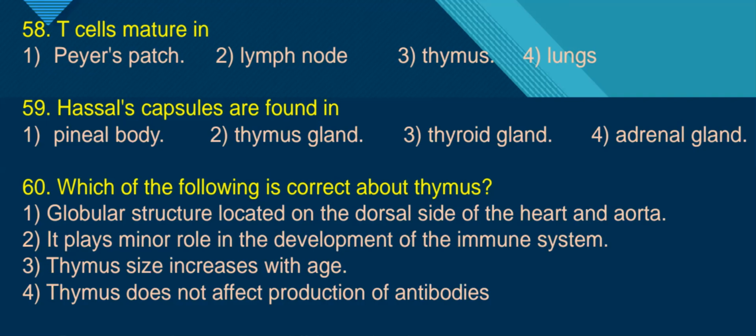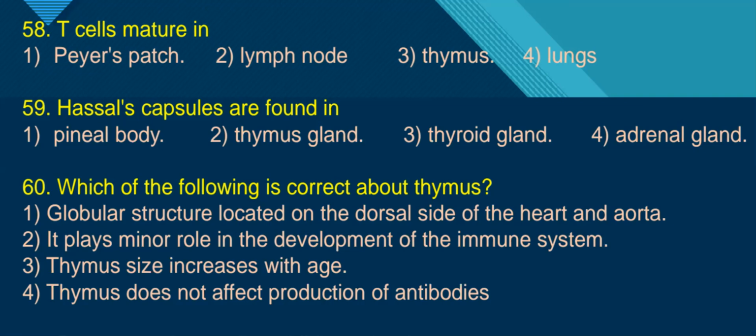Peyer's patches are a group of lymphoid tissue present in the mucosal lining of the small intestine. Lymph nodes are groups of lymphoid tissue distributed over the lymphatic system in the human body. So T cell maturation takes place in the thymus gland. Therefore, the answer is the third option.